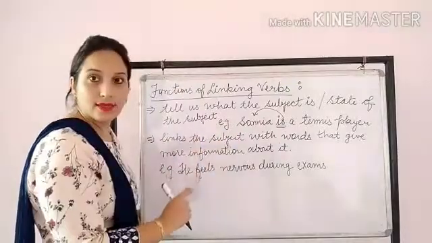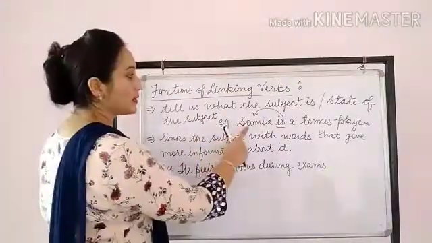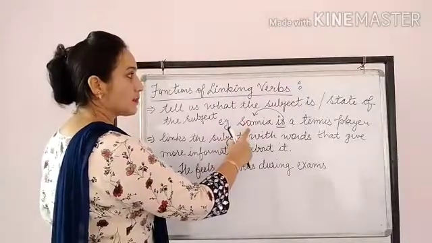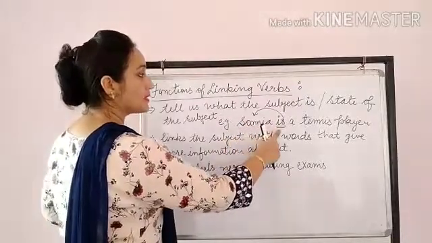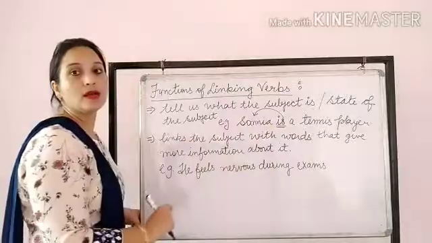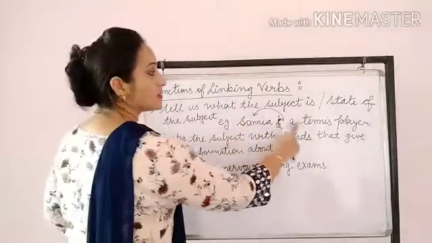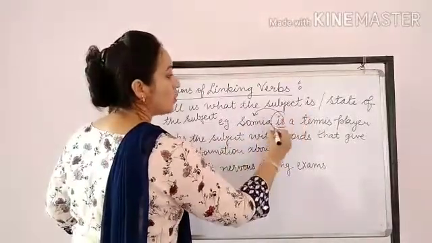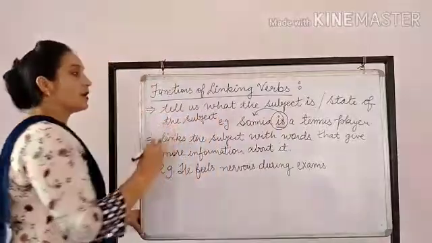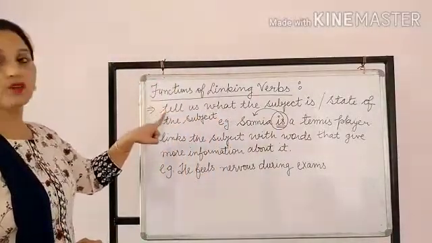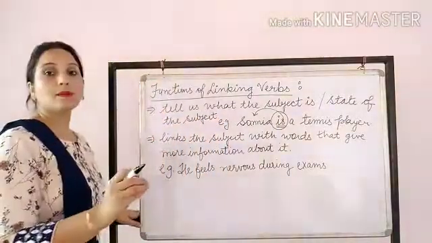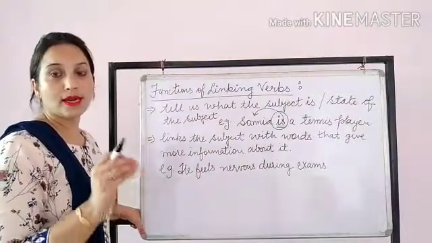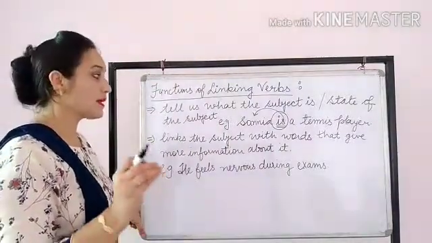So in this sentence, what is the subject? It is Sania. So Sania is the subject and the word is is telling about the state of the subject, that Sania is a tennis player. So is here is a linking verb. So what is basically the function of a linking verb? That it tells about the state of the subject. It tells about what the subject is.